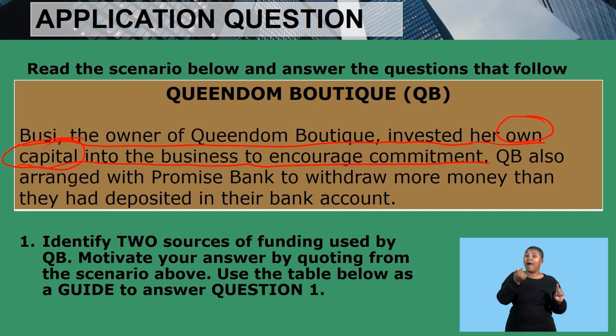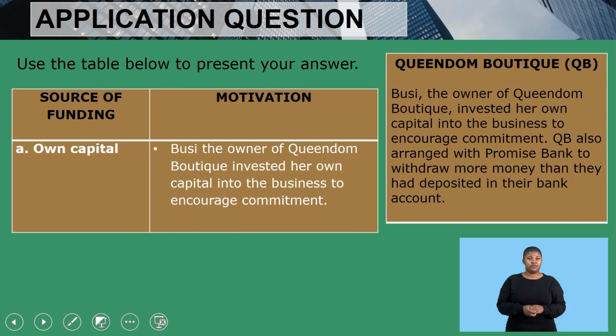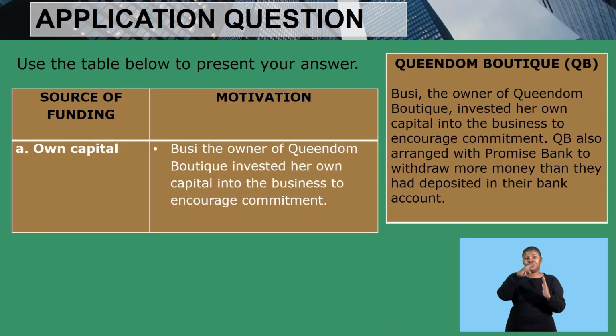So this sentence alone tells us that Busi provided her own capital. So the source of funding here would be own capital. And as you have seen, I have quoted from the beginning of the sentence up until the end of the sentence. Now let's continue reading our scenario.